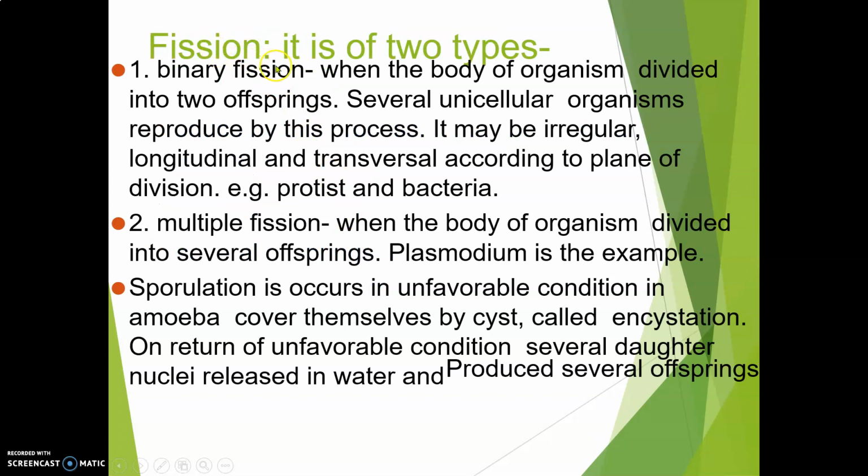Now let's discuss fission. As we discussed, binary fission is when the body of the organism divides into two offspring, or two new daughter cells. In several unicellular organisms, they reproduce by this mode of reproduction. It may be irregular, longitudinal or transverse fission according to the plane of division. Like in the case of protists and bacteria, they divide by binary fission.